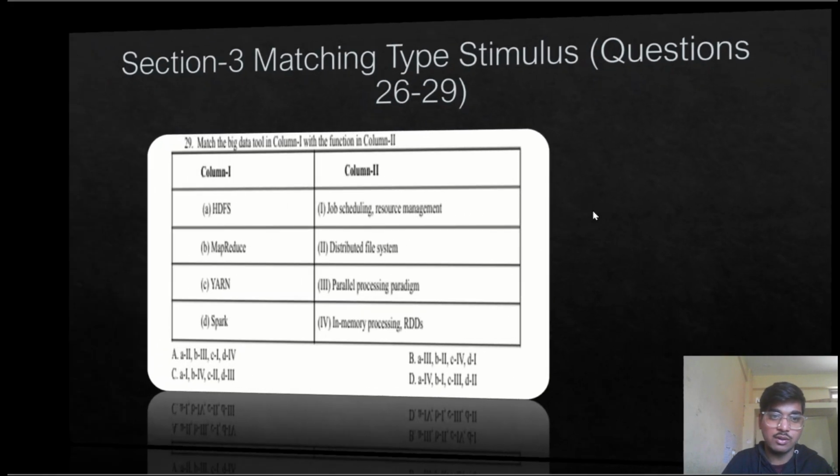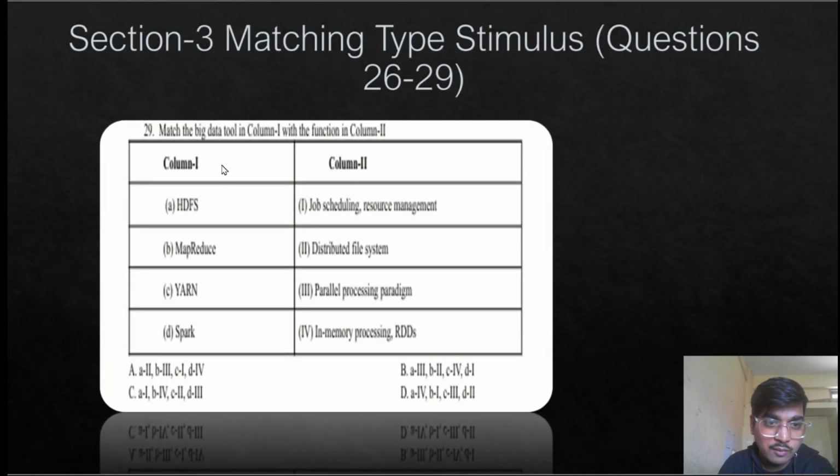Next, we are given some big data tools in column 1 and we have to match their functions in column 2. HDFS is a kind of distributed file system. So A with second. MapReduce is a parallel processing paradigm. We know it. Yarn is a method used for job scheduling and resource management. So A with second, B with third, and C with first. So A will be the correct answer for this.